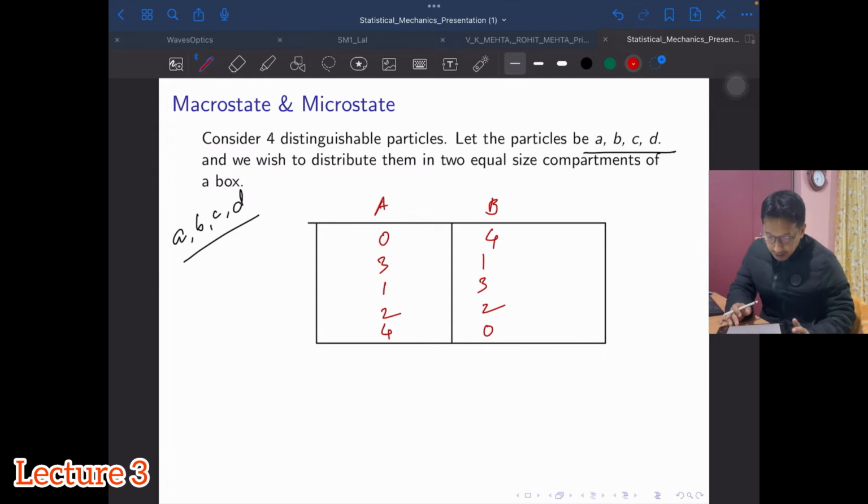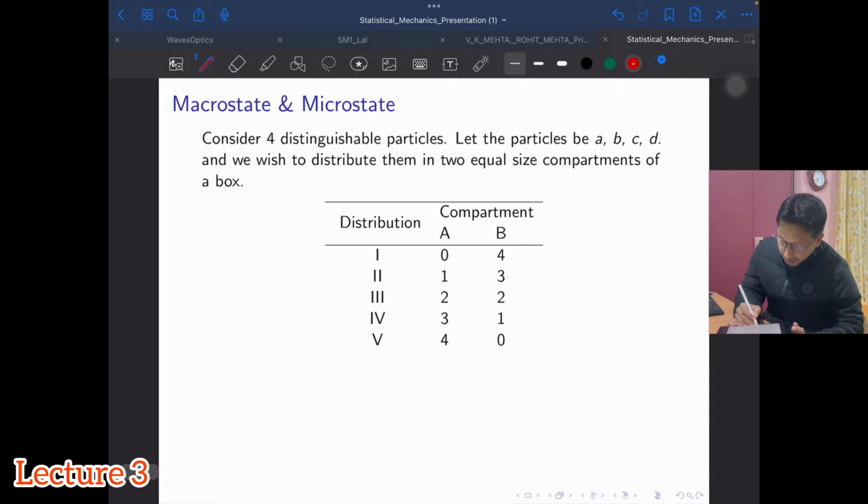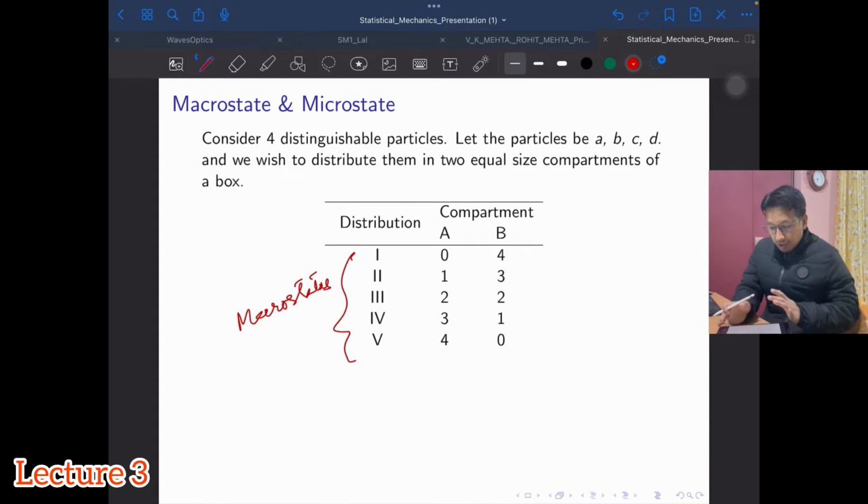So I name them here. These are the different macrostates of the system that we have considered. We have to remember that both compartments are of equal size, because this has to follow the principle of equal a priori probability. If the compartments are of unequal size, then this principle will not apply, because the probability of a particle entering the compartments will change and will not be equal.